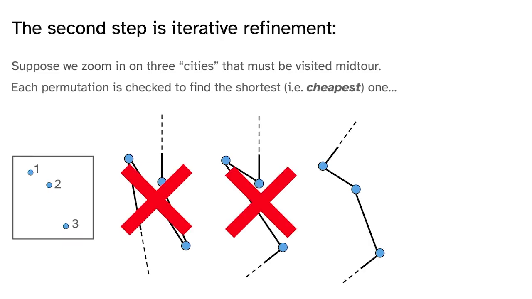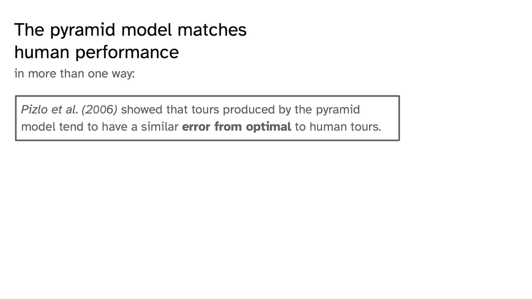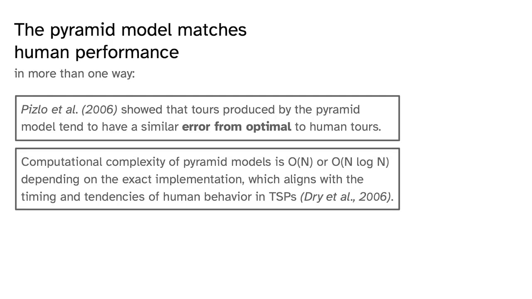So you reject these 2. Even visually, you know that this third one is the cheapest one, and this is the one that we keep. And this goes on and on for each subcluster within each layer that I showed you in the previous slide. Now, the pyramid model with these 2 steps of hierarchical clustering and iterative refinement matches human performance in more than one way. In 2006, Pizlo and colleagues showed that tours produced by this pyramid model tend to have a similar error from optimal to human tours, and that their computational complexity is often linear or near linear, depending on the exact implementation of the model.